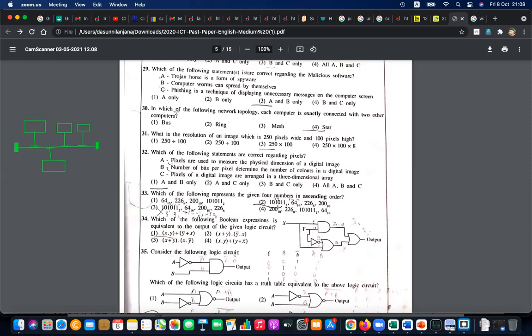And then ring topology. In ring topology, it's a continuous loop. Like bus, there is a central baseline, but it is a continuous loop like this.